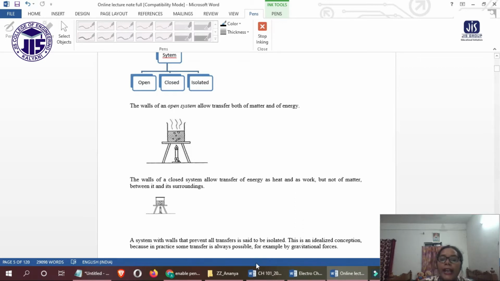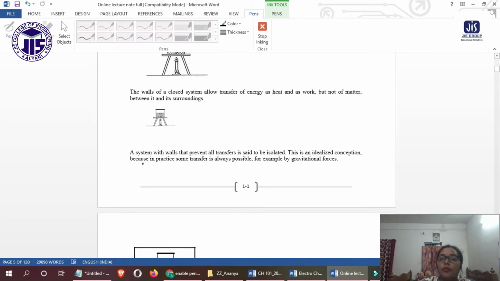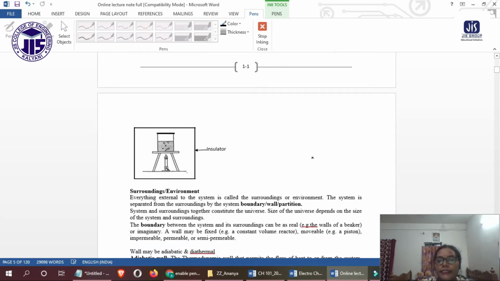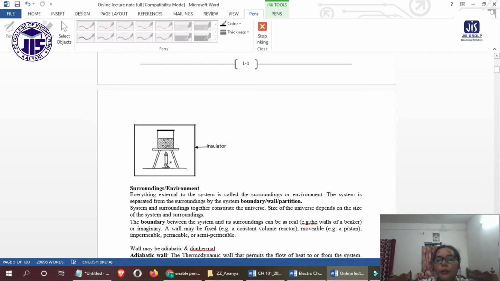And for the isolated system, the walls prevent all transfers; the mass as well as the heat or energy cannot be transferred. This is called the isolated system.